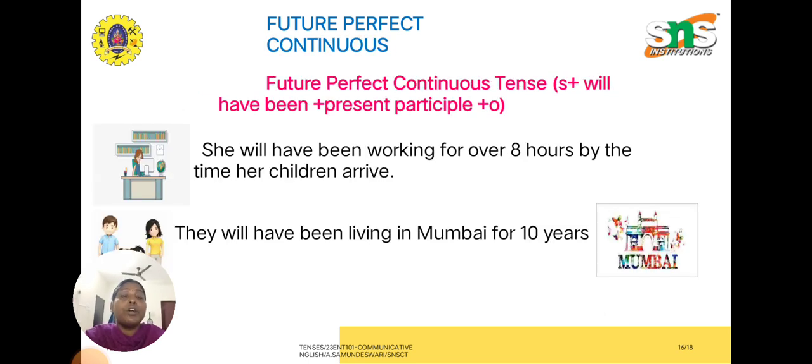The last form of the tense is the future perfect continuous tense. To construct this, we can follow the structure of subject plus will have been plus present participle plus object. This future perfect continuous tense denotes that the progress of an action is going to start at some particular time in the future and it will continue and end in the future itself. They will have been living in Mumbai for 10 years. I will have been writing my examination by this time tomorrow.